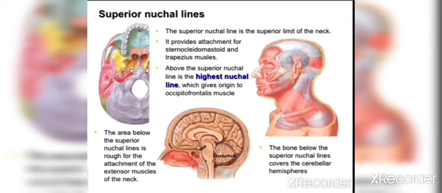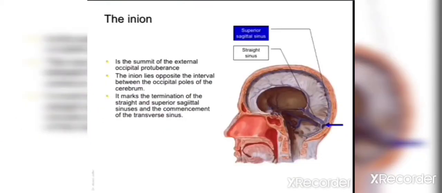Then the superior nuchal lines, this is the superior limit of the neck, and they provide attachment to the sternocleidomastoid and trapezius muscles. Above the superior nuchal line we have the highest nuchal line also, which gives origin to the occipitofrontalis muscle.